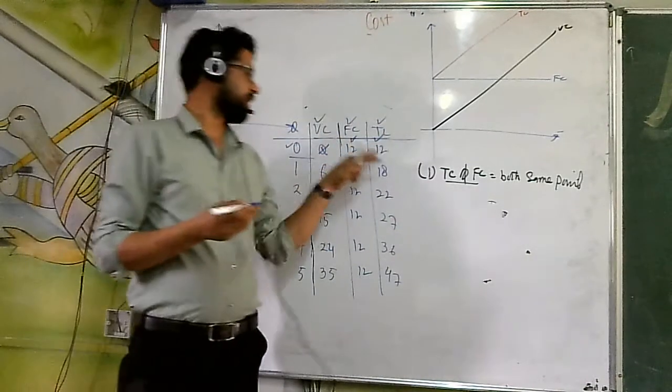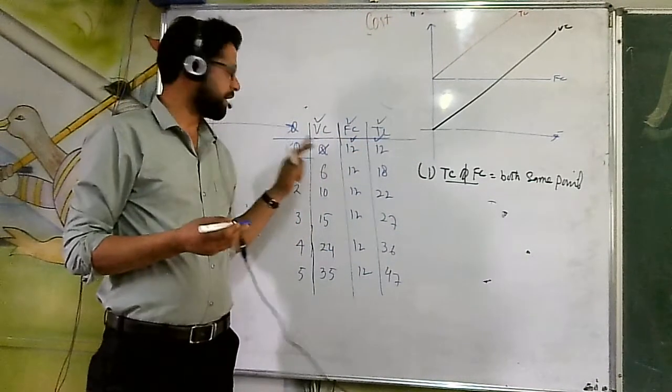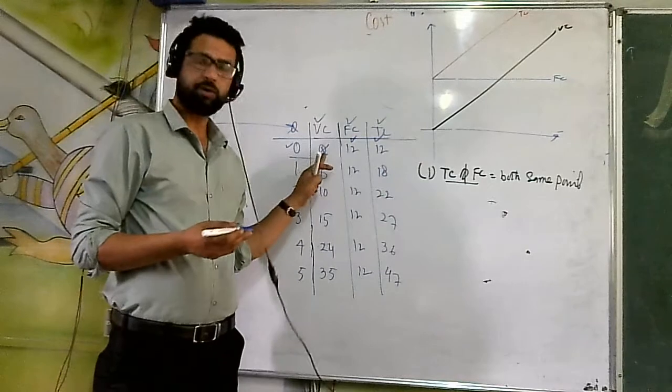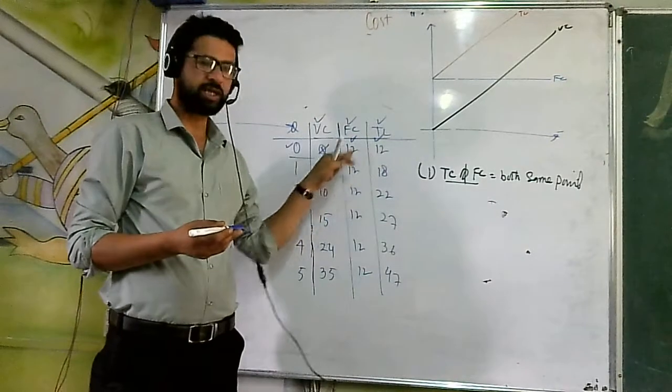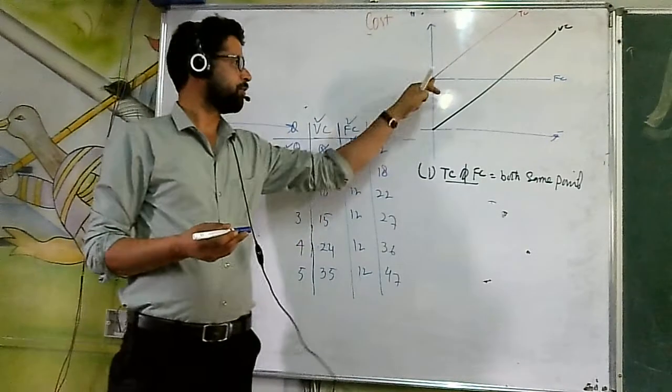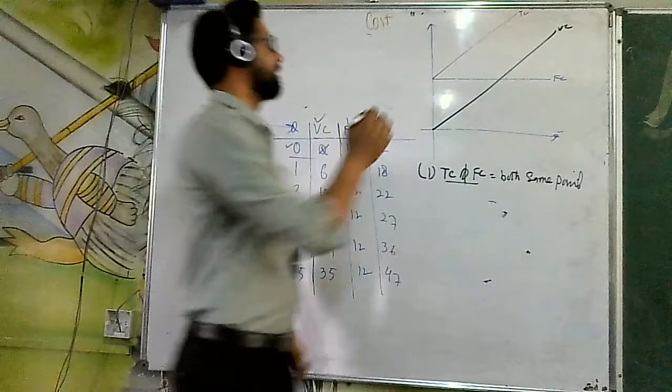Because total cost is made up of fixed cost plus variable cost, and at the zero level of output there is no variable cost. That's why fixed cost and total cost both are same. That's why both will start from the same point. I called it point A.